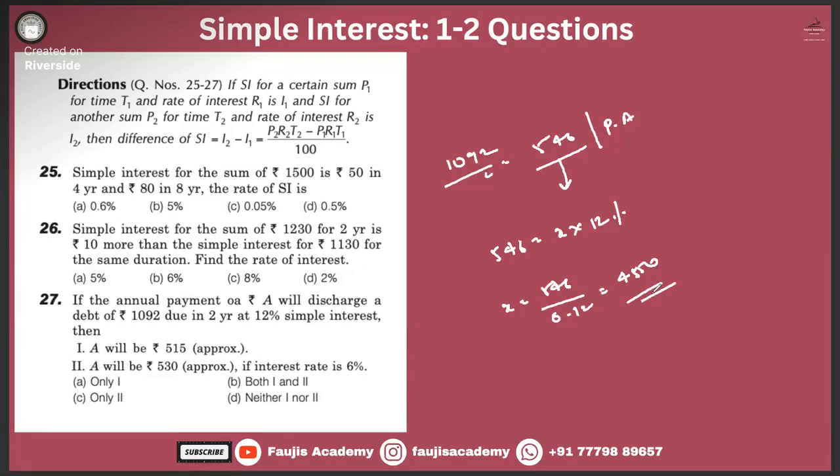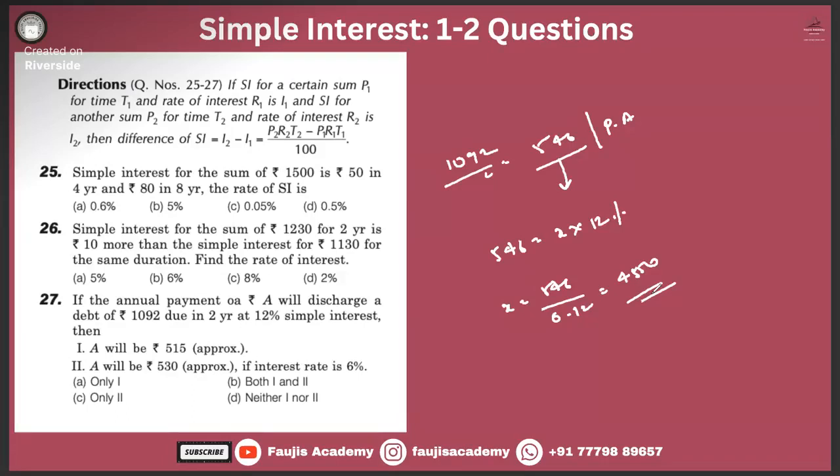If the annual payment of A will discharge the debt of 1092 due in 2 years at 12% simple interest, then A will be 515 approximately. A will be 530 approximately if rate is 6%.